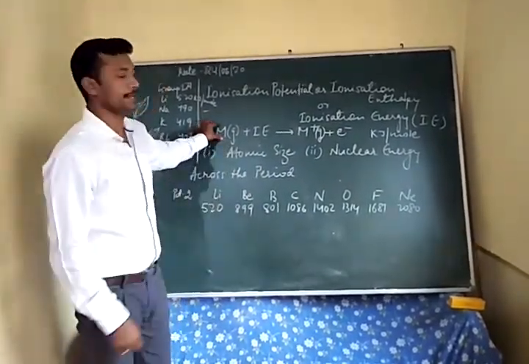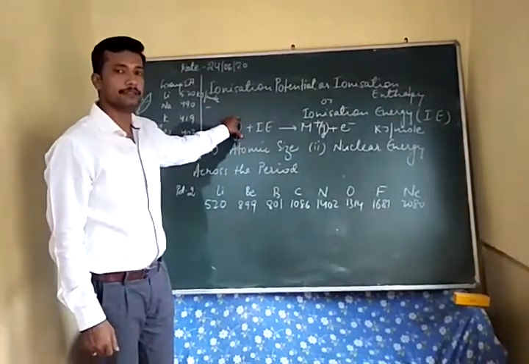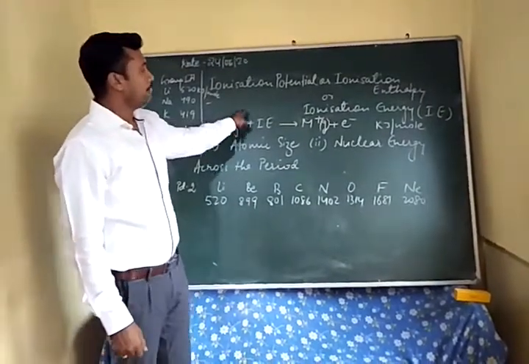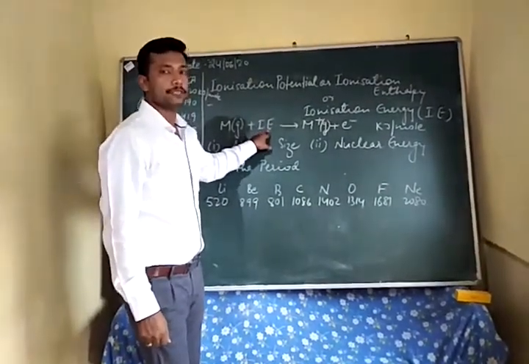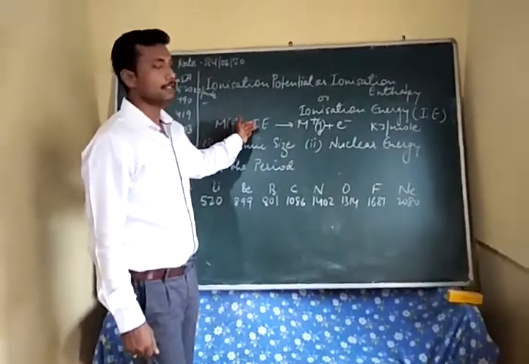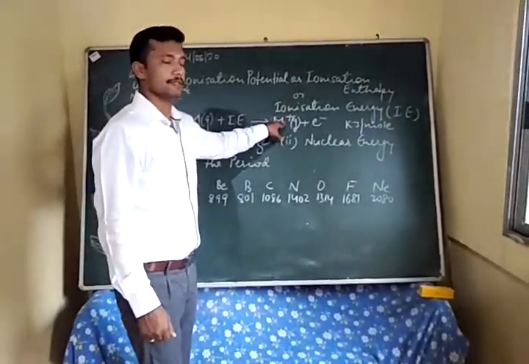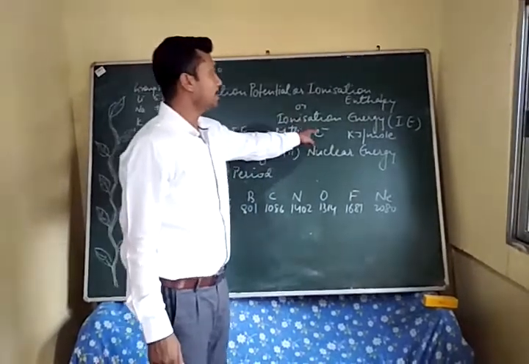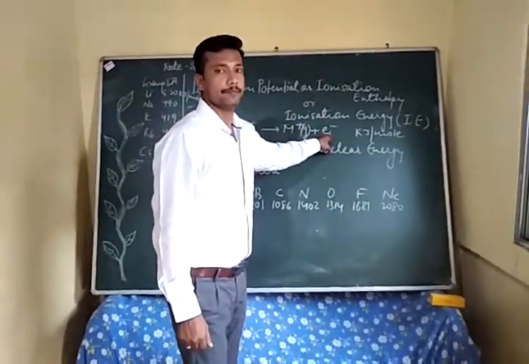You can see this is the metal which is in a gaseous state. When energy is given to it, which is the ionization energy, then it changes into a gaseous ion, and an electron is also removed at the same time.